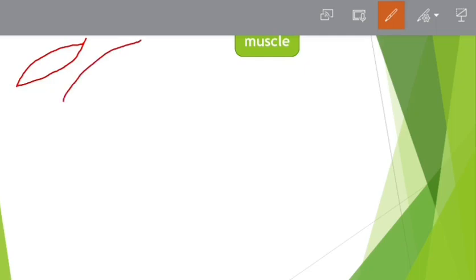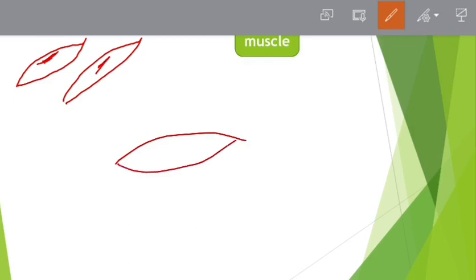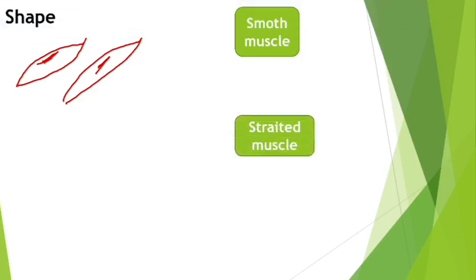Okay, so this is the diagram of these three different types of muscles. These are smooth muscle, striated muscle, and cardiac muscle. Now what we will do is draw these three diagrams again, and try to find what the differences are in these three muscles. Okay, so let us draw the diagram of these three muscles.